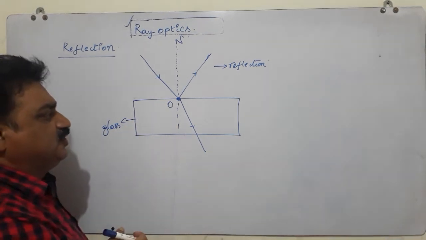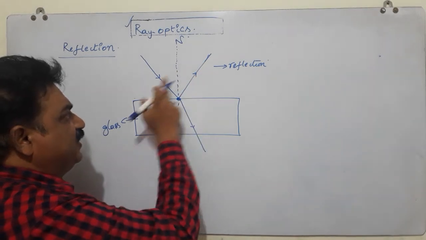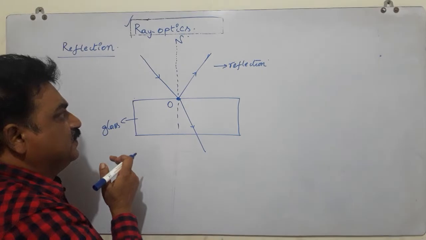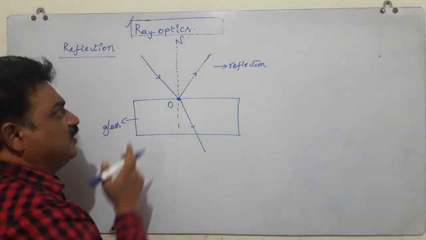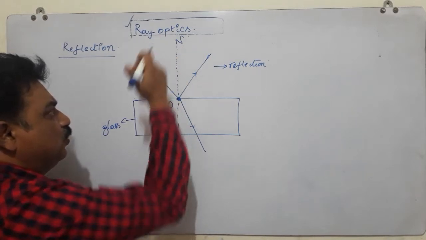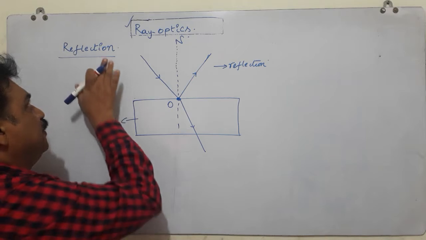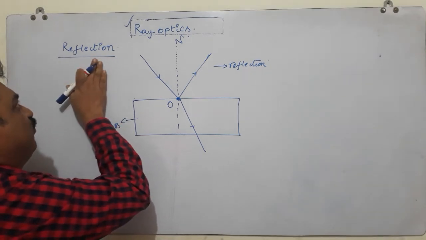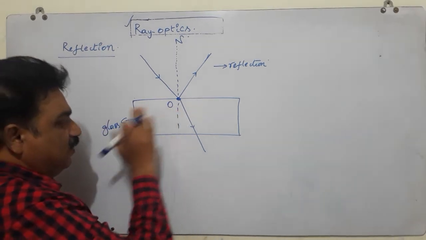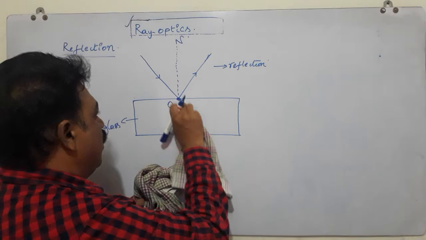In this situation, reflection is the phenomenon when the light is incident, it is sent back into the same medium by the border separating the two different media. One more thing, in this concept we are going to discuss only reflection and ignore the refraction phenomenon at present.